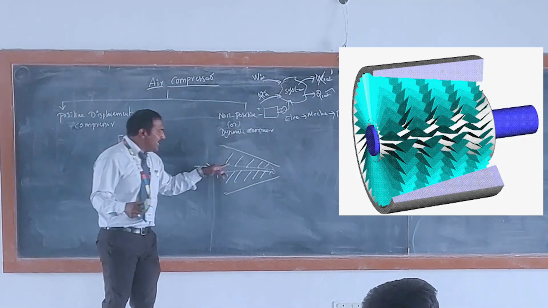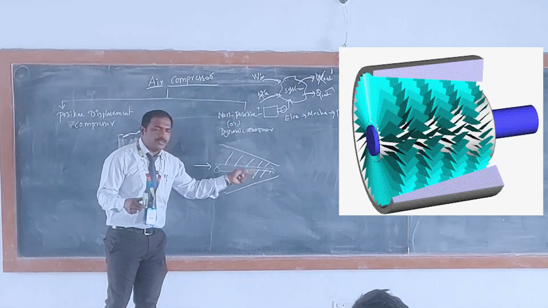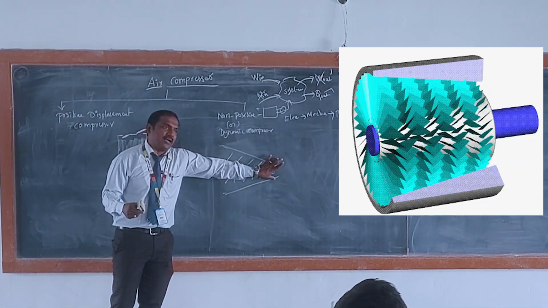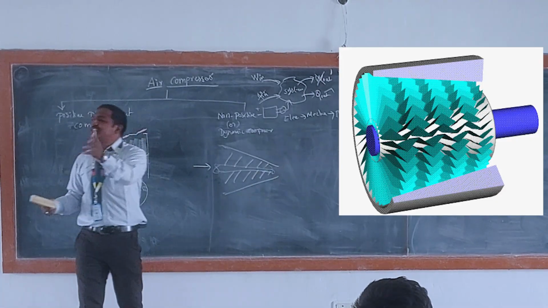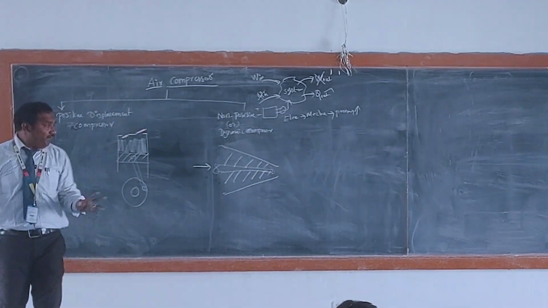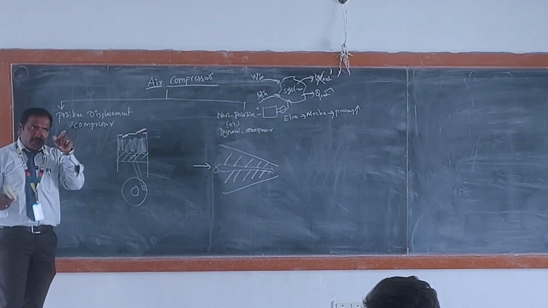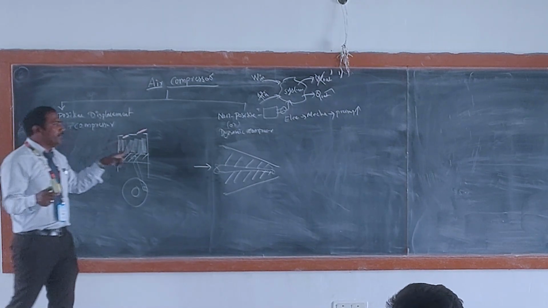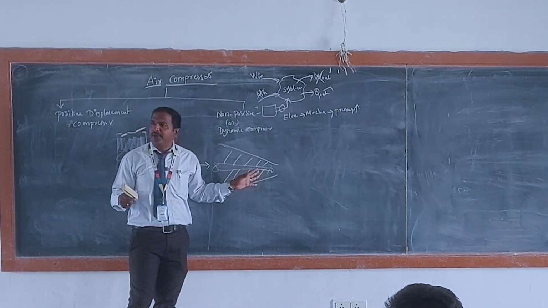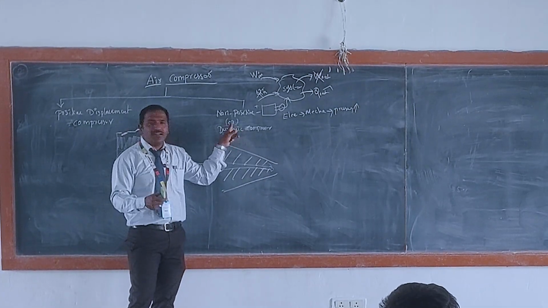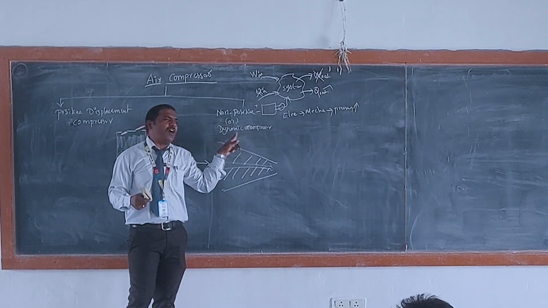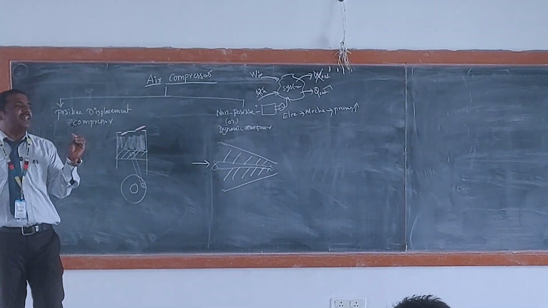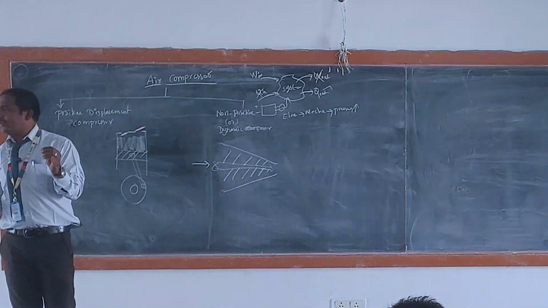But here, just the blades will rotate. The impellers will rotate so that the air will be compressed into the narrow area. Here there is no change in boundary. If there is a change in boundary while you compress the air, that is called a positive displacement air compressor. If there is no change in boundary while you compress the air, that one is called a non-positive displacement compressor or dynamic compressor. This is the basic classification of air compressors.